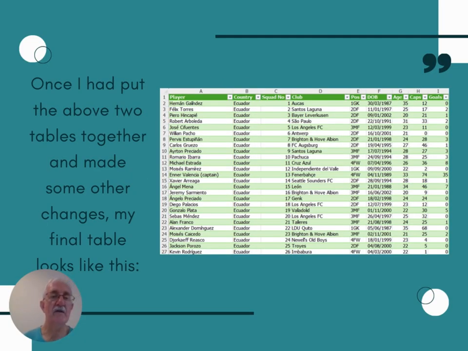Once I've put the above two tables together and made some other changes, my final table looks like this.